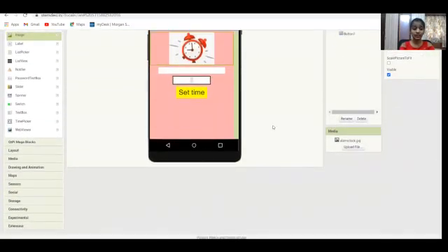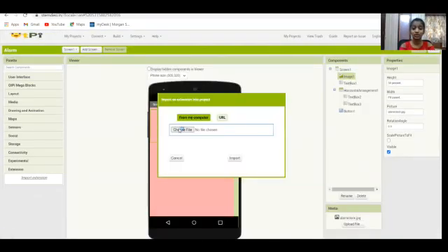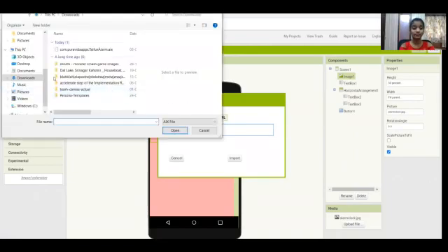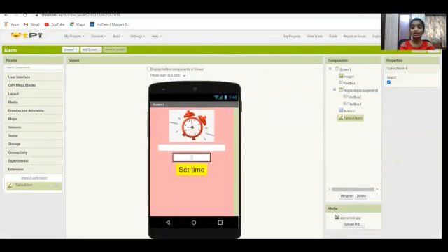And after you download it, you're going to go here to the extension section, and you're going to give import extension, and I'm going to give the choose file, and I'm going to just click this and give open, and I'm going to give import, and let's wait till it imports. And now it imported, and now let's just drag and drop this into the screen. And right here, it is the typhoon alarm. So now our designer part is done.